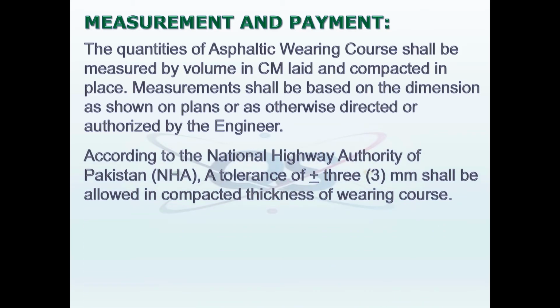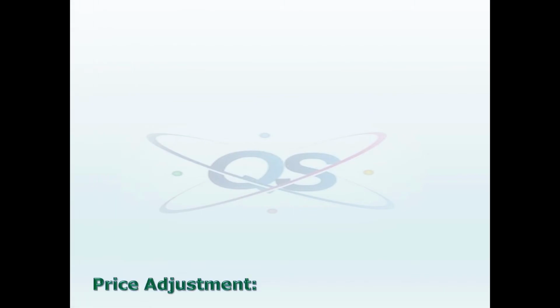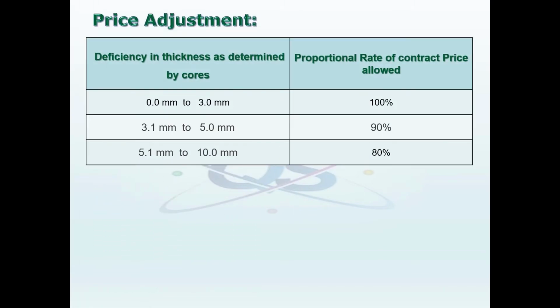According to the National Highway Authority of Pakistan, a tolerance of plus minus 3 mm shall be allowed in compacted thickness of wearing course. The quantity determined as provided above shall be paid for at the contract unit price respectively for each of the particular pay items shown in the bill of quantities. You can make the following price adjustment according to the deficiency.